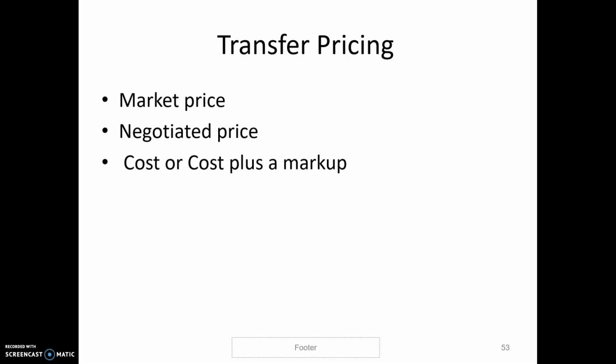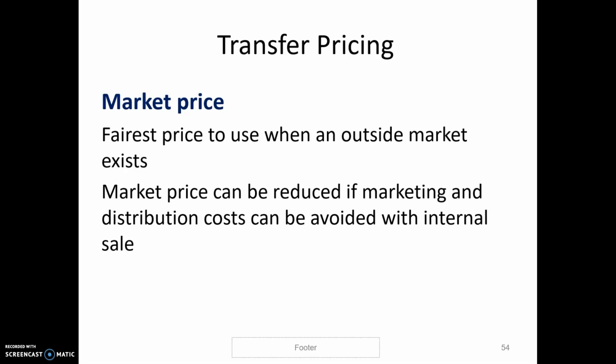The company could just say we transfer at market price. We could say let's let the managers negotiate a price, or we'll have a policy that the transfer is done at cost or cost plus a markup. So a market price, when we have an outside market price, we could just say we'll sell it to you the same way as we would sell it to any other customer.